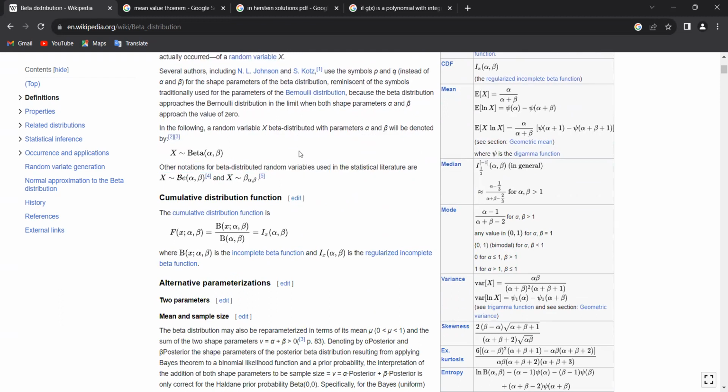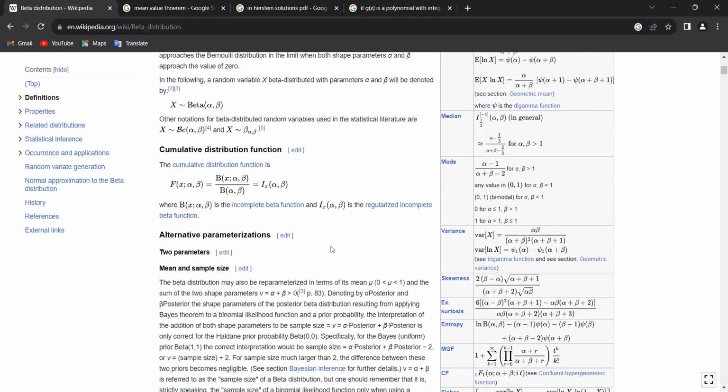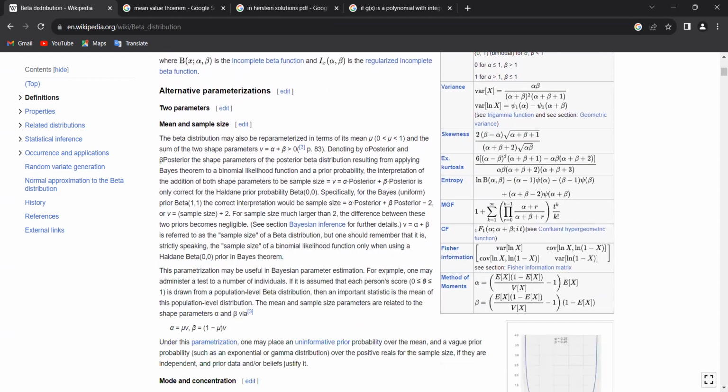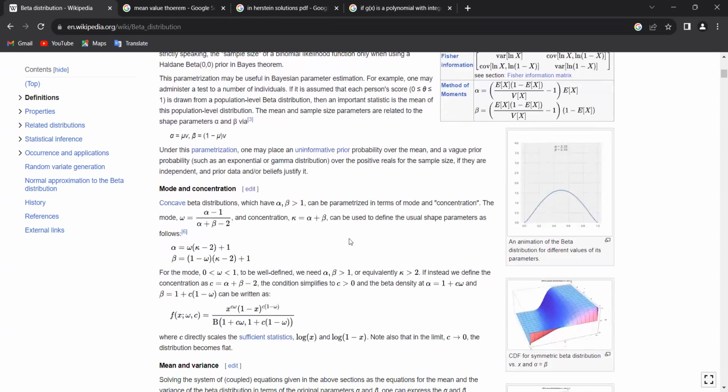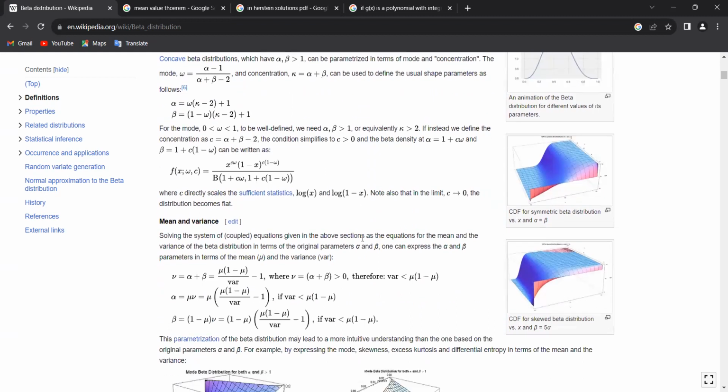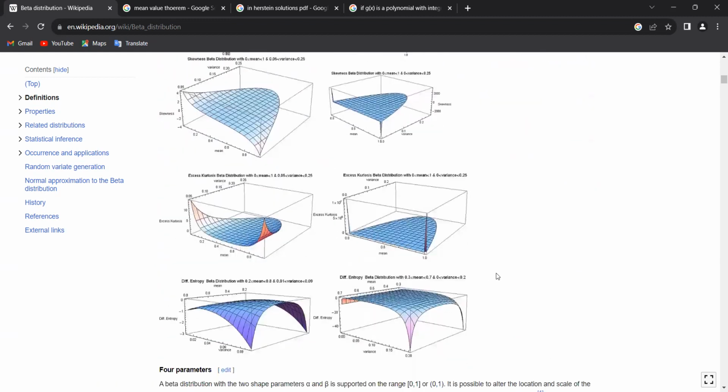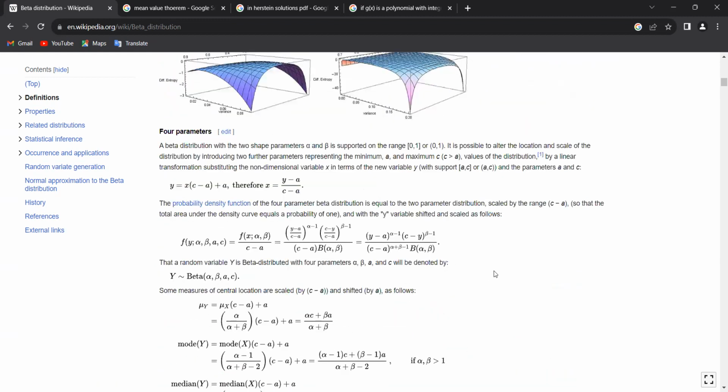I mean, right now we don't have the time, but it is very much connected with these probabilities of Bernoulli distribution and things like that. So maybe you can look at it and see if you find some motivation through this. But beta distribution is very essential to studying probability and so on. So that's one thing.